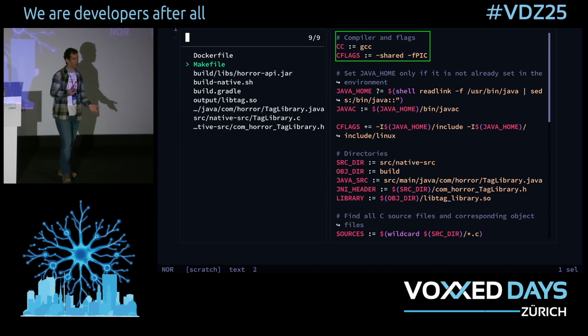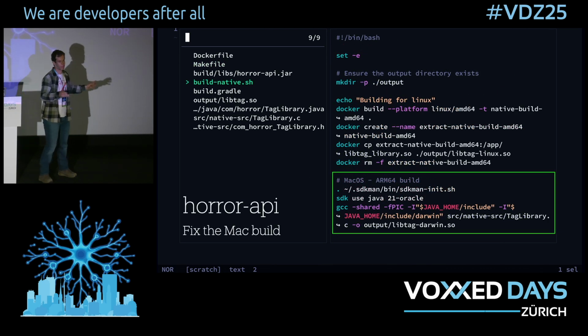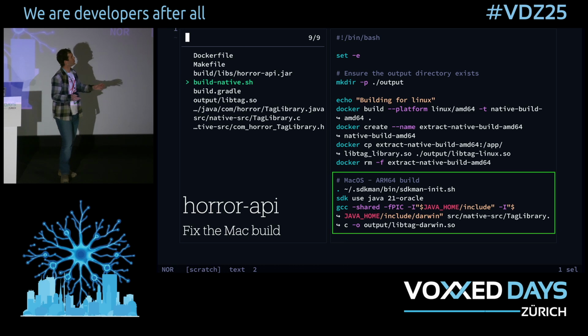This would be a more normal thing to do, but I would rather convince you that it's not actually that hard to do the native compilation, so we'll make it a bit simpler. And you can imagine now that build native is running on our Mac. So when we do the first part, we've already talked about the Docker build. We're doing it inside a Docker container, pretending to be Linux on ARM64.